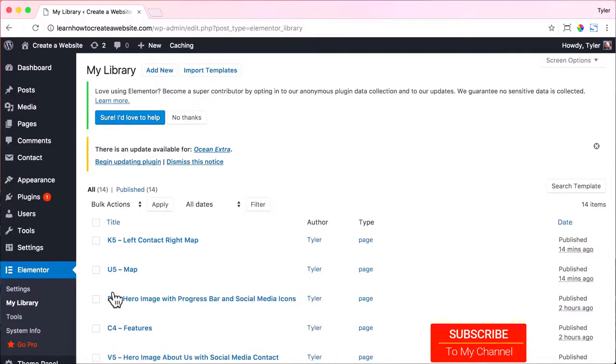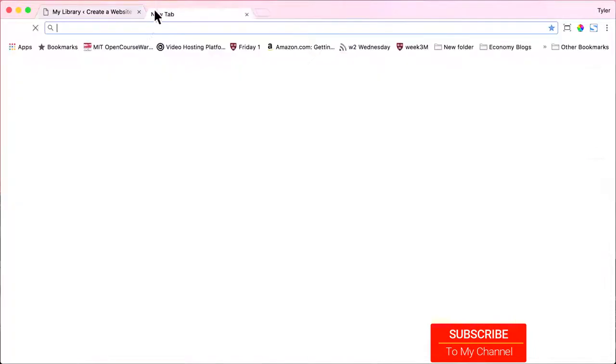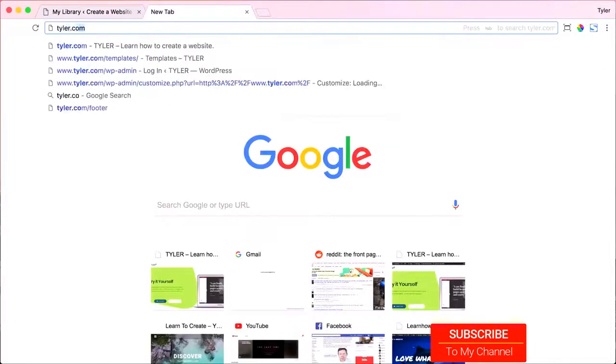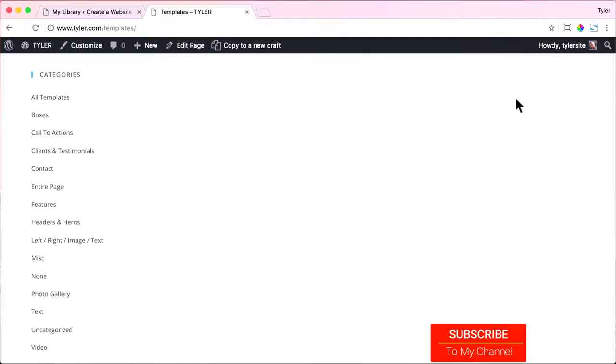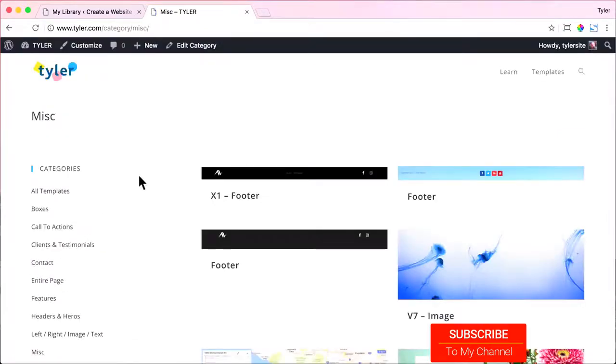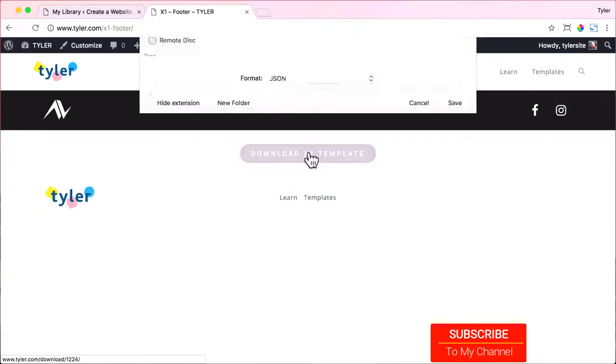So I've created footer templates for you guys, so you don't need to do all the work yourself. All right, so open up a new tab and go to tyler.com, click on Templates, and click on Miscellaneous. And we have a choice of a black footer here or a blue footer. Let's go with the black one and press Download Template and press Save.